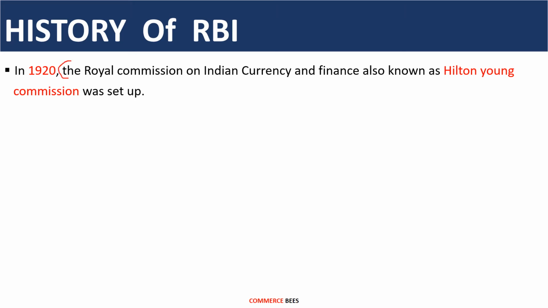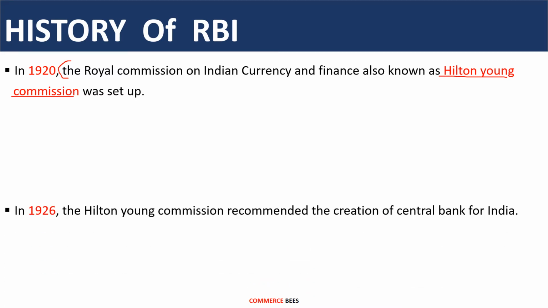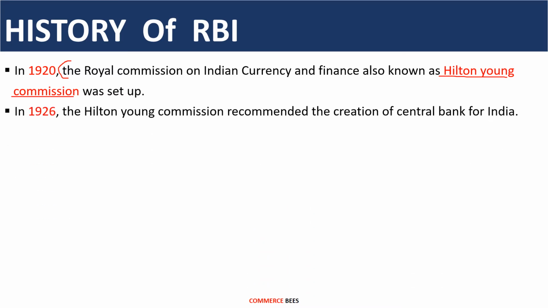Popularly, this commission was known as the Hilton Young Commission because this commission was headed by Sir Edward Hilton Young. That's why it was popularly called the Hilton Young Commission. And in the year 1926, the Hilton Young Commission recommended the creation of a Central Bank for India. So in the year 1926, it suggested the creation of a Central Bank for India.